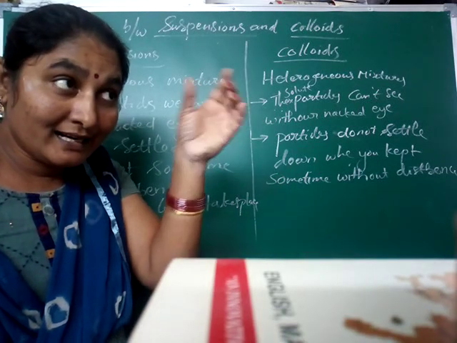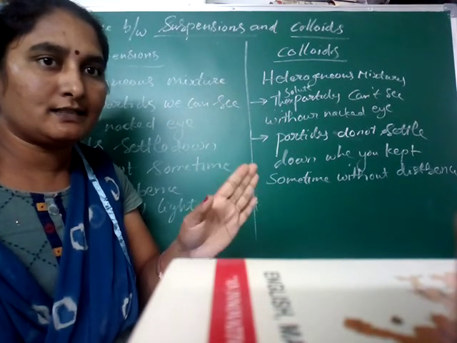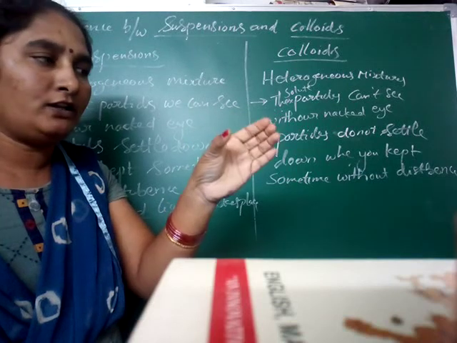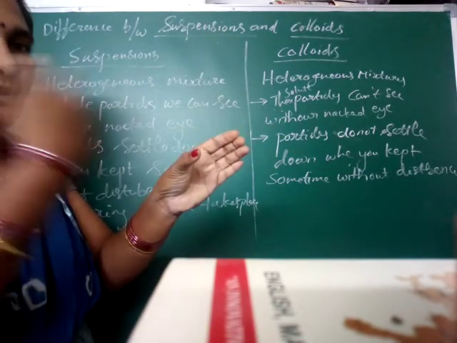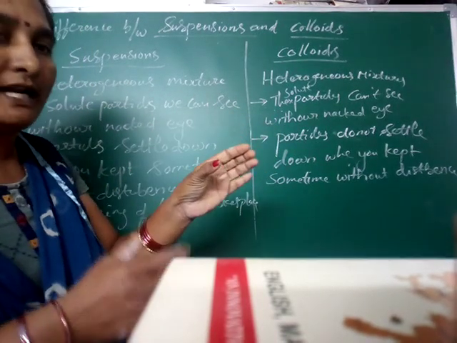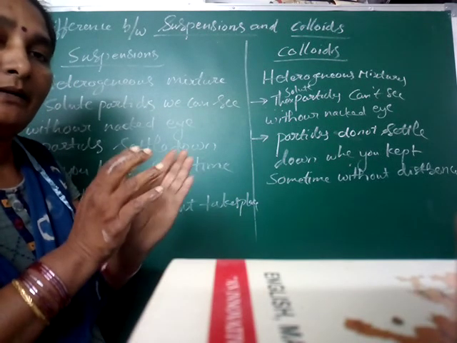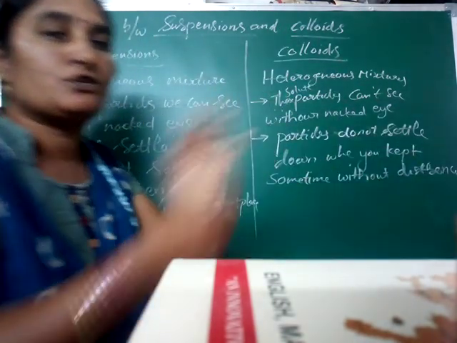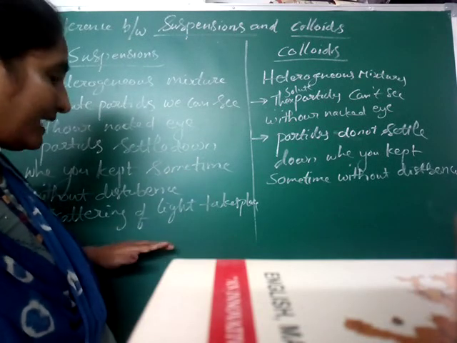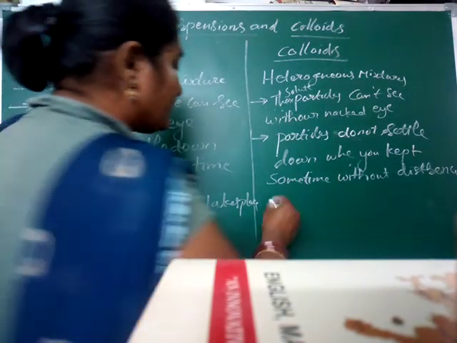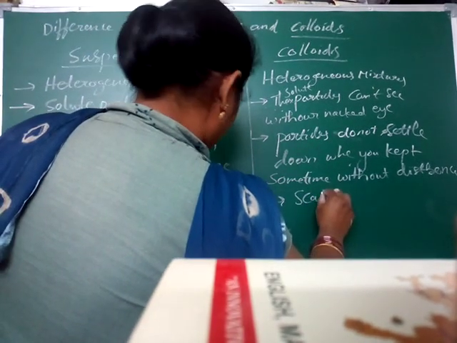That effect is called scattering. When light falls on these suspensions and colloids, they absorb some light, and the remaining wavelengths of light come out from the solutions. That means here also scattering of light takes place.